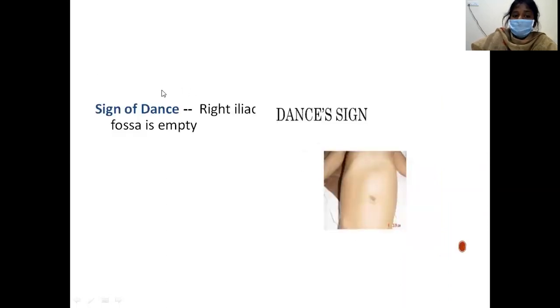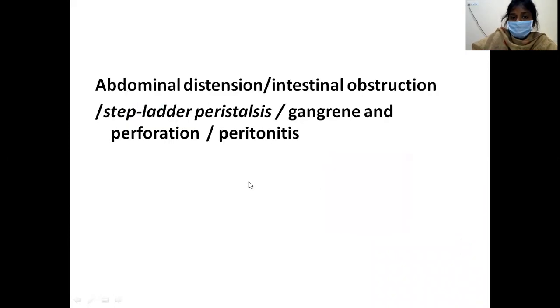There is one sign that you will elicit in case of intussusception, the sign of Dance. As the mass is shifted to the upper quadrant, it is most common on the right side because ileocolic is the most common type. So in ileocolic intussusception, the mass will be shifted to the upper or middle quadrant of the abdomen on the right side, and the right lower quadrant, that is the right iliac fossa, will be empty. This is Dance sign, which is characteristic of intussusception.